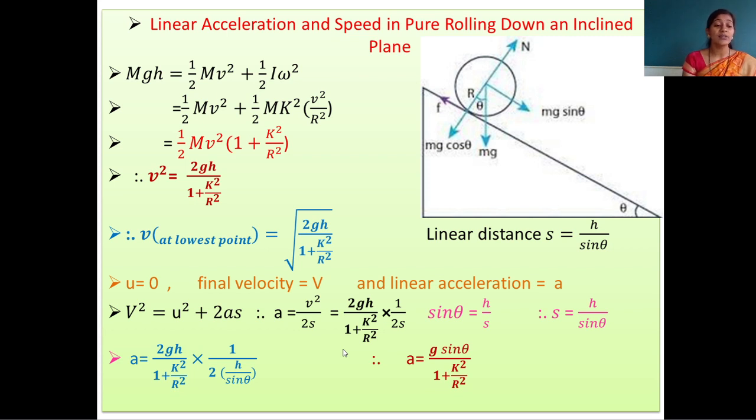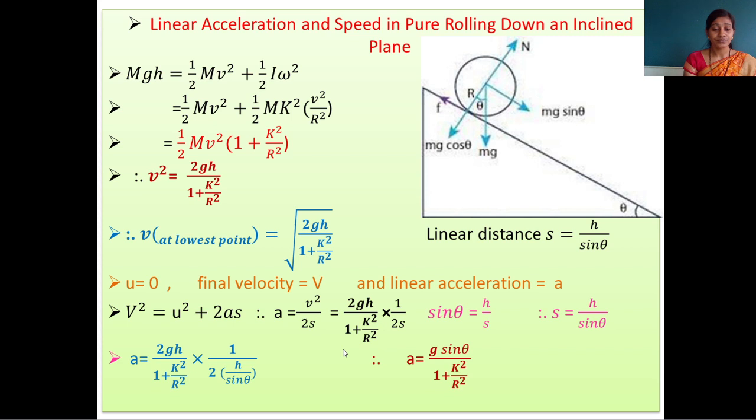The 2 present in the numerator and denominator cancel. The h present in the numerator and denominator also cancel. Then sine theta is in the denominator; after simplifying, it comes in the numerator. So finally we get a, the linear acceleration, equal to g sine theta divided by 1 plus k square upon r square.